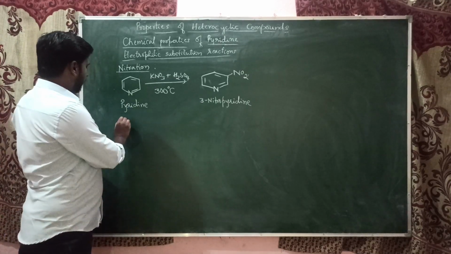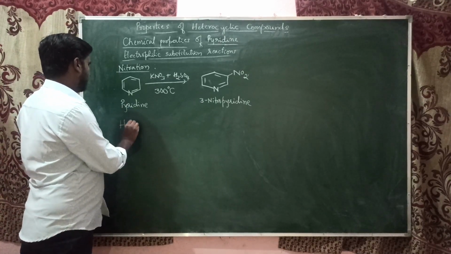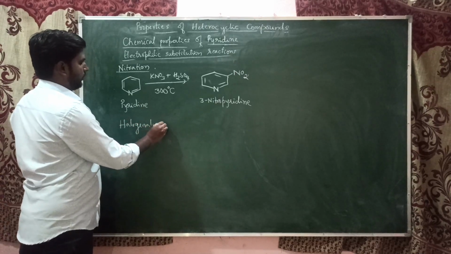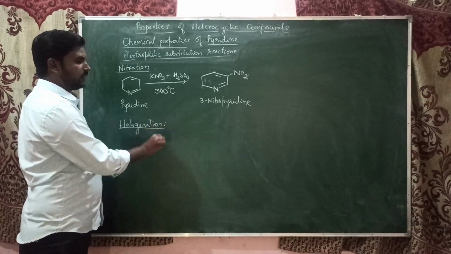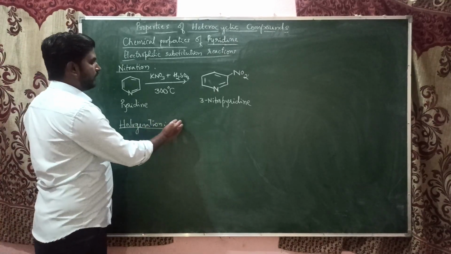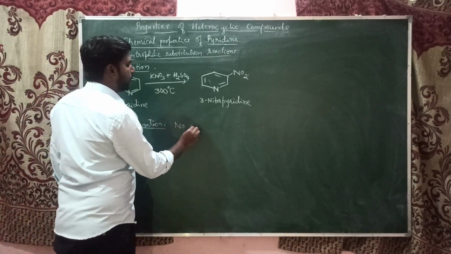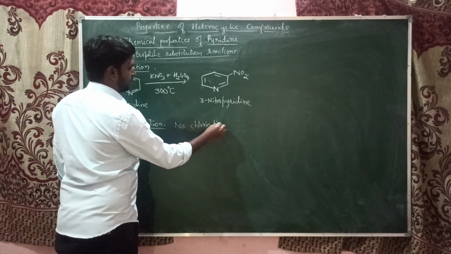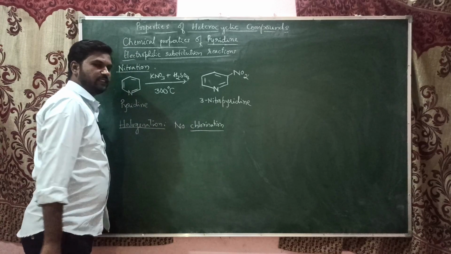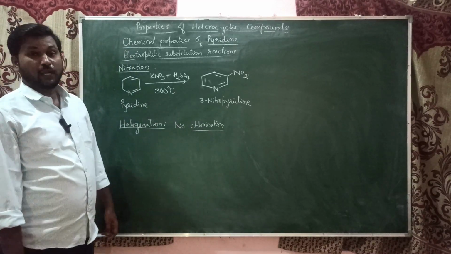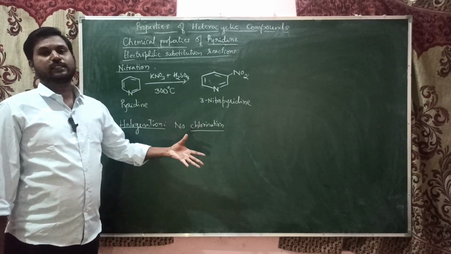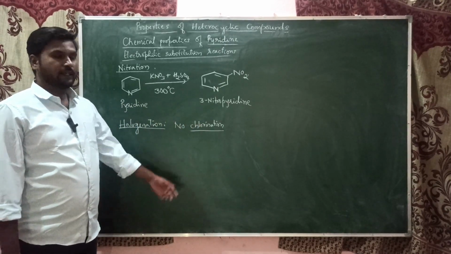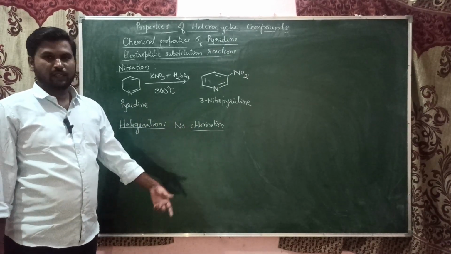Yes. So now we'll see another example, that is halogenation. The one thing you need to notice is that pyridine does not undergo chlorination. No chlorination here, because we already saw chlorination in the case of furan and pyrrole, especially pyrrole, where all positions used to get the chlorine electrophile, that is the chloronium electrophile.